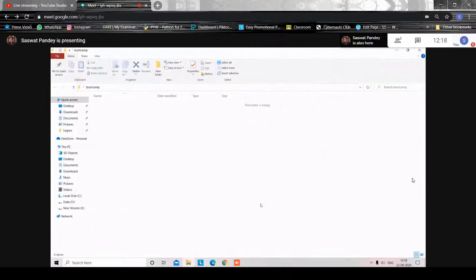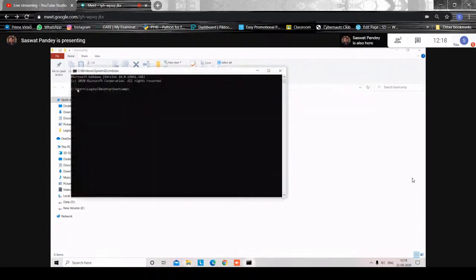For going to this directory, if you want to open a CMD here, what you can do is just click on the directory path, everything will be highlighted, and you type CMD. When you open the CMD, it will be opened in this directory. This is a trick I use mostly for faster programming. This is a very important thing, so remember this one.